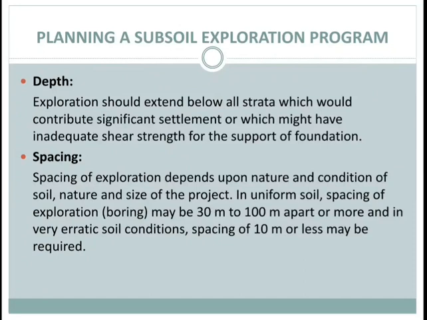For example, for a small project and less important structure, even one borehole may be enough, or a trial pit in the center may be sufficient. But for a large multi-story building or an important structure, boreholes should be drilled at important locations. Likewise, for columns, the spacing between holes is kept 10 to 30 meters. For highways, spacing varies from 150 meters to 300 meters, and if the soil is erratic, the spacing may be reduced to 30 meters.